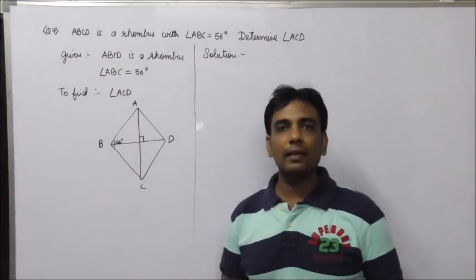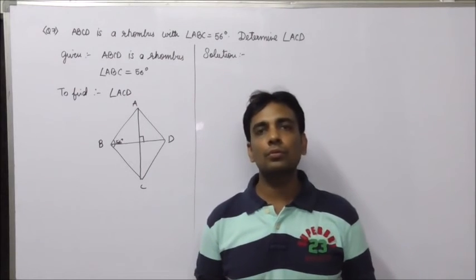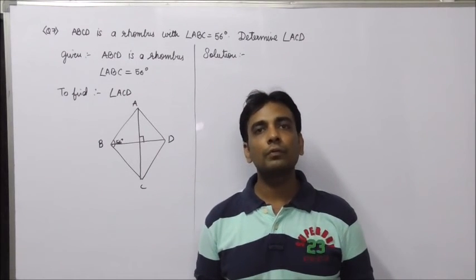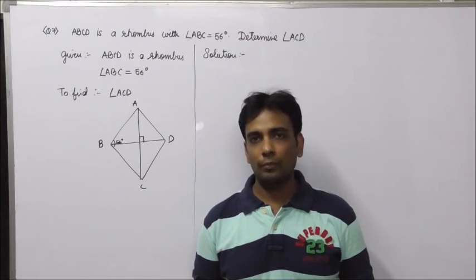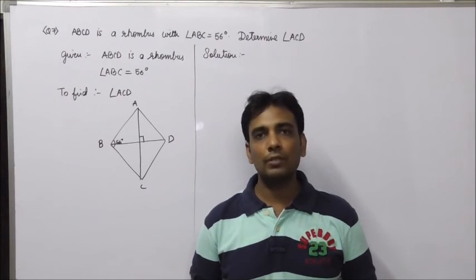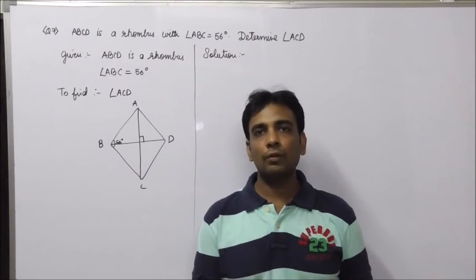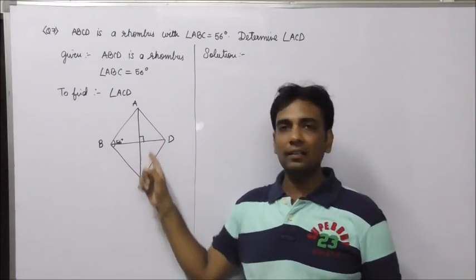See again in this we should use the properties of diagonals of a rhombus, and one of the properties of diagonals of a rhombus is that diagonals of a rhombus bisect the angles.